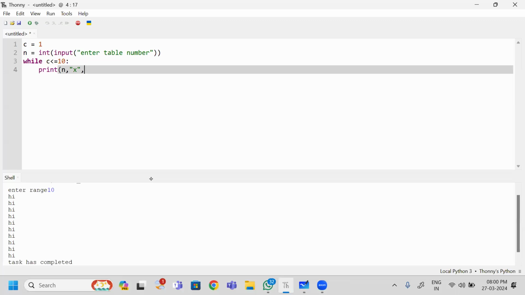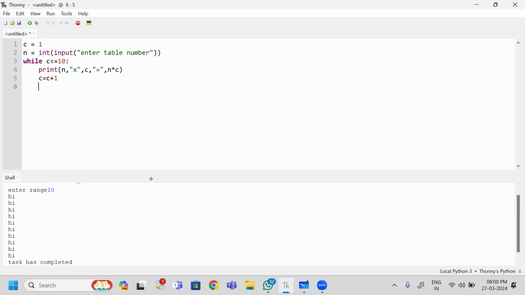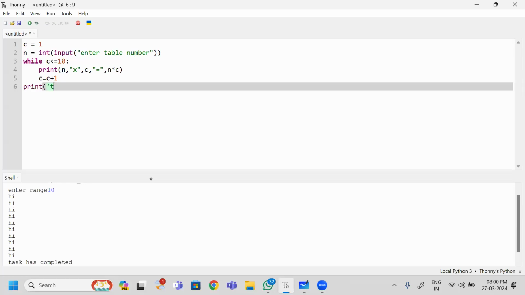This is simple notation. Next, counter, comma, double quote equal to is the operator, comma, and the current value of N is going to be multiplied with I, not I, here counter. Next, the counter value, I am incrementing by counter plus 1. Next, I am going to print one simple message, task has completed.